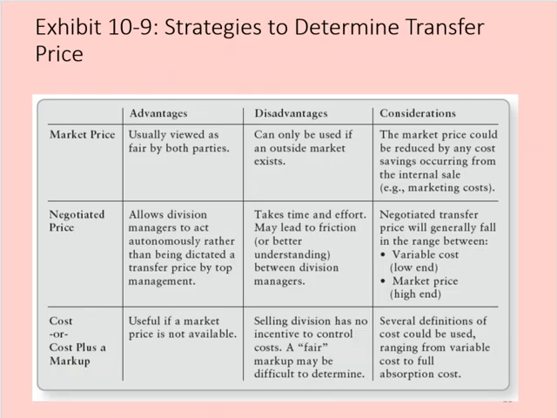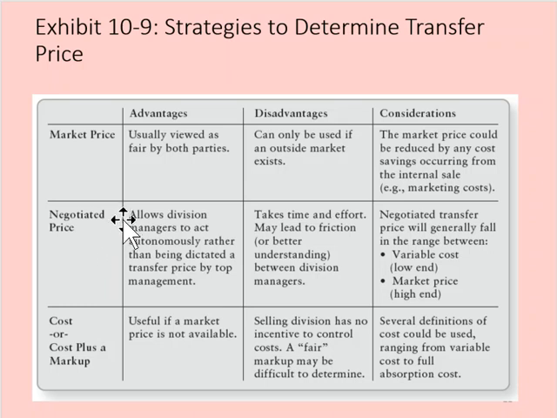So this chart here summarizes strategies used to determine the transfer price. If you use market price, it's usually viewed as fair by both parties, meaning the buying and selling division. The disadvantage is that it can only be used if an outside market exists. And then other considerations: the market price could be reduced by any cost savings occurring from the internal sale. For example, they're saving marketing costs if they're selling internally.